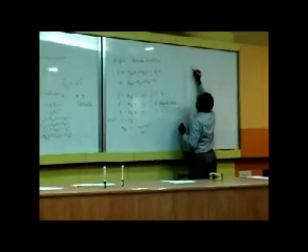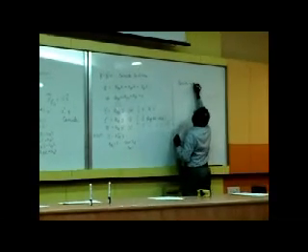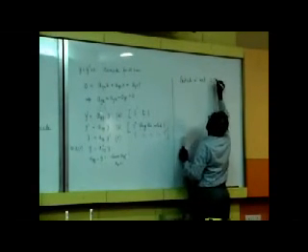Okay, so now let me proceed with the next step. Consider now a particle at rest in S prime at the origin.